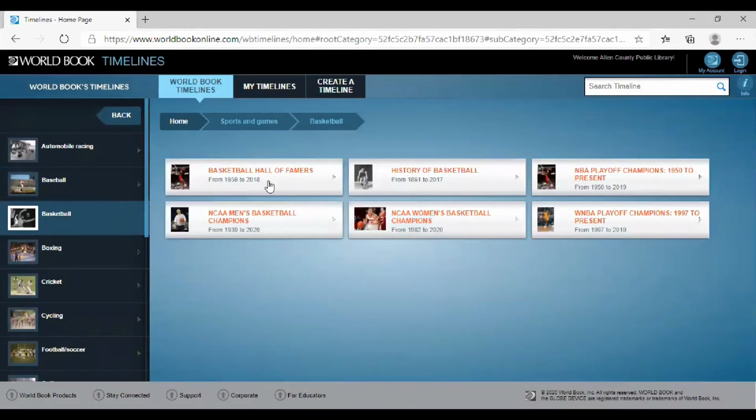And then it has different timelines: Basketball Hall of Famers, the history of basketball, NBA playoff champions, 1950 to the present, and the NCAA women's basketball. And then here's one, the WNBA playoff championship, 1997 to 2019.